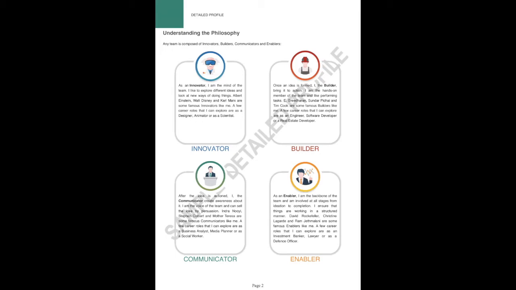Every group or company requires people from all profiles to be able to function smoothly. If we take an example of a phone, innovators came up with the idea of the phone. Builders built it. Communicators took it to the consumers, and enablers scaled it by giving structure to large companies like Samsung and Apple.